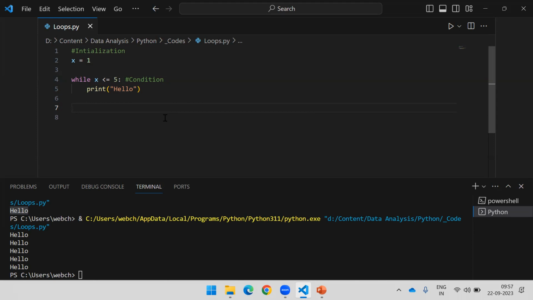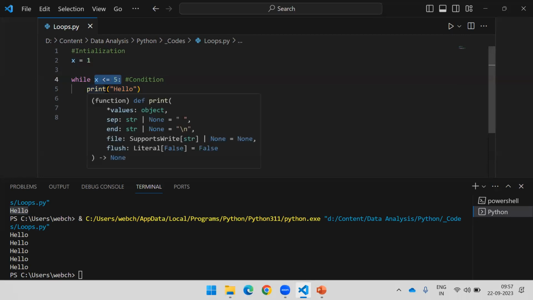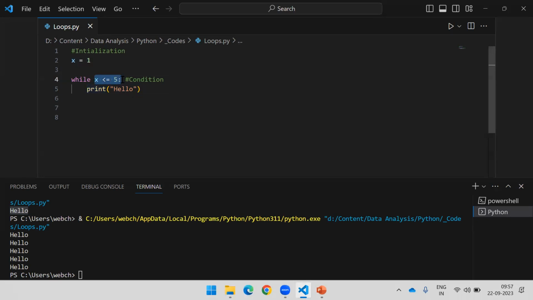Now why do we use increment or decrement? Obviously, we are at 1 and we have to reach 5. If we do not reach 5, your loop is not going to stop at all. If I execute this much, the problem is what? It will come here, x will come here. It will check the value. This condition is going to check the value until this condition is true.